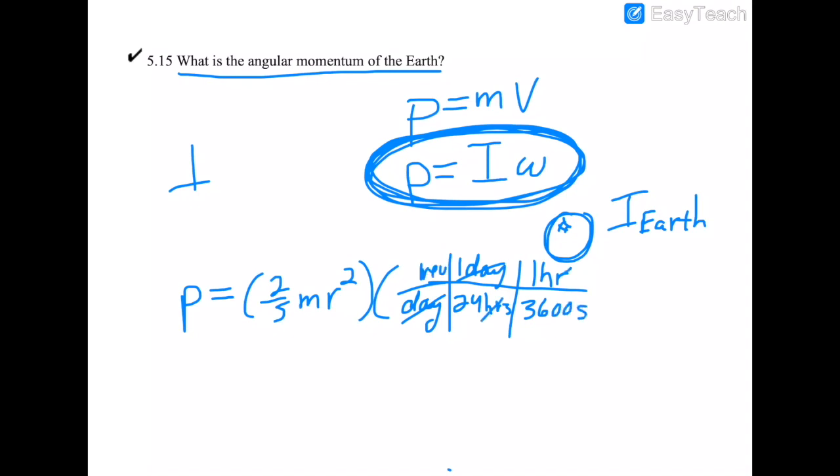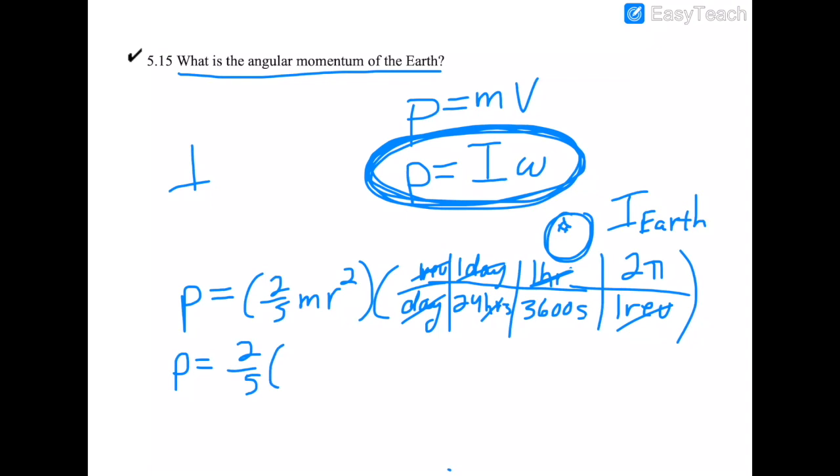We didn't quite finish that. We just did the times, right? So now we have revolutions per second. 1 revolution is how many radians? Correct. Very good. 2 pi, right? So now I can cross off that. Now I'm in radians per second. Okay. So your angular momentum is 2/5 times the mass. What's the mass of the Earth? It's 6e24 kilograms, if you remember that.